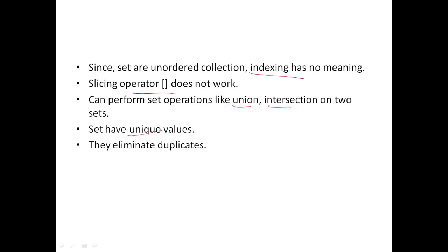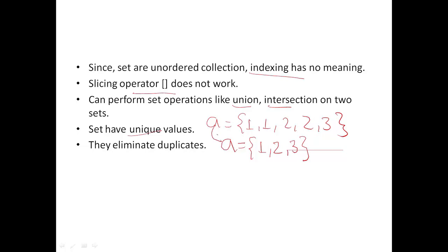Sets have unique values. That means if you write duplicate values like 1 1 2 2 3, and if you print this set, Python will return a set of unique elements like this. So this will be converted automatically because set elements are unique, they cannot be duplicated.